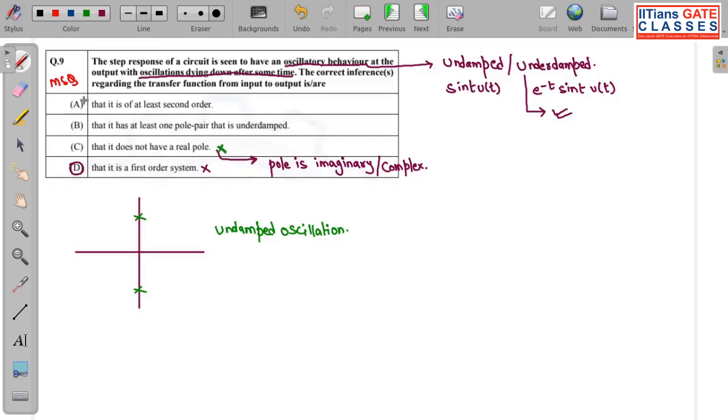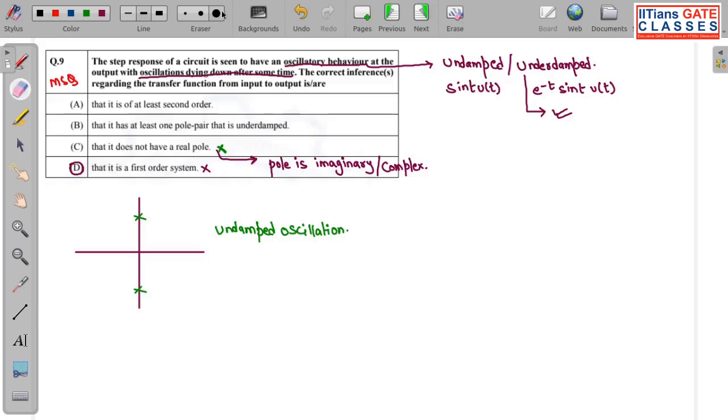Now we are left with two options, option A and option B. What is option B? That it has at least one pole pair that is underdamped. So what does this mean?